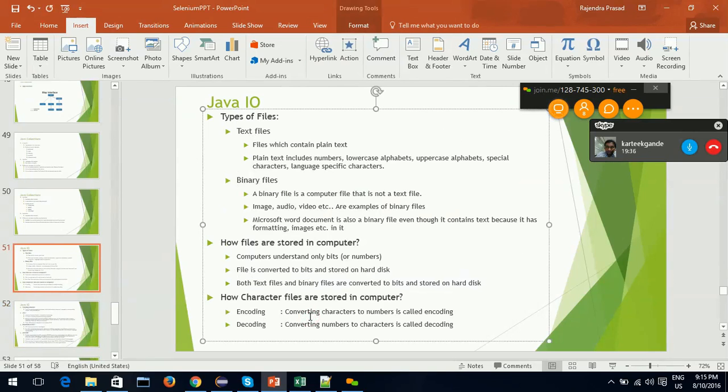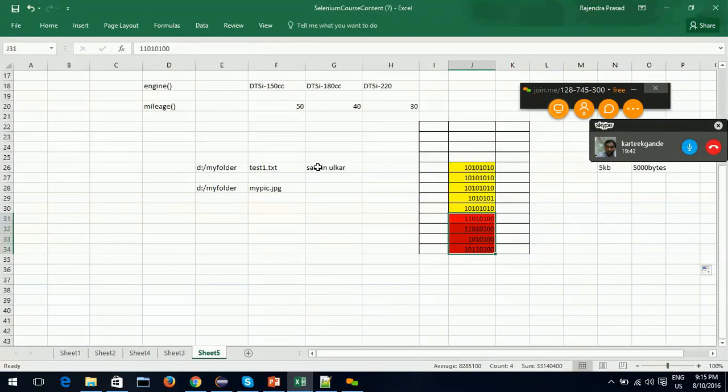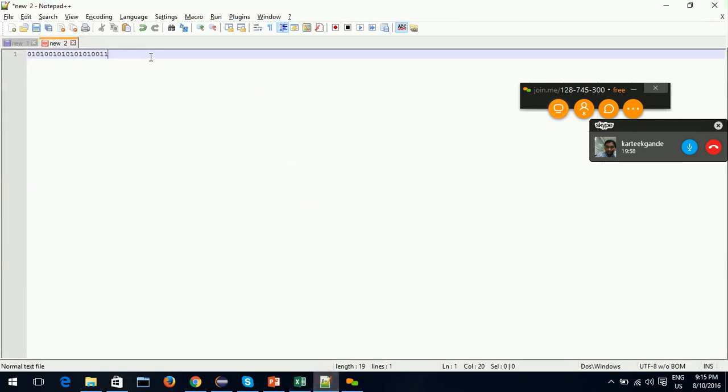Next important thing is, we just discussed that any file is first converted into bits. From now onwards I'll call it byte, I will not call it bit.